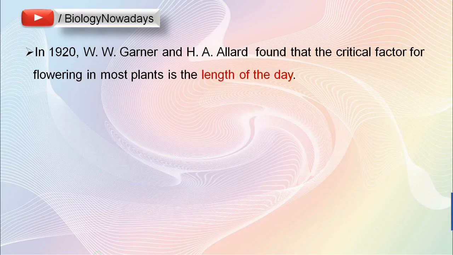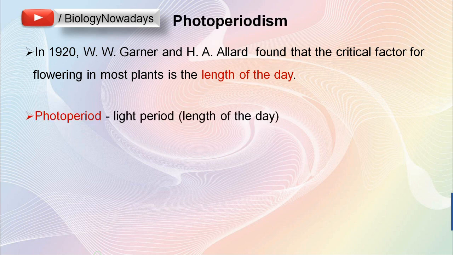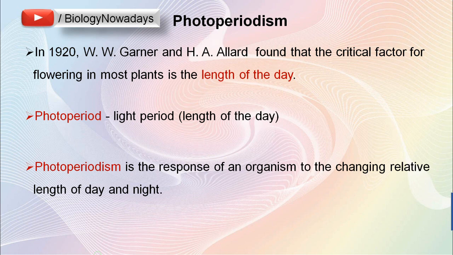In 1920, Gardner and Allard, two investigators from the US Department of Agriculture, found that the critical factor for flowering in most plants is the length of the day. They called this phenomenon photoperiodism. Photoperiod means light period, or in other words, the length of the day. And photoperiodism is the response of an organism to the changing relative length of day and night.